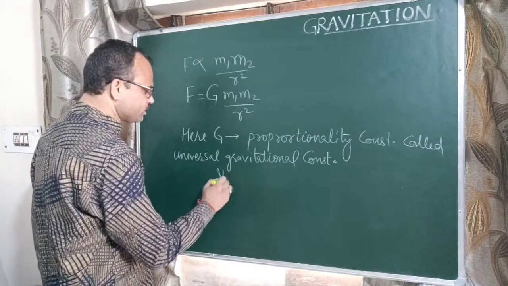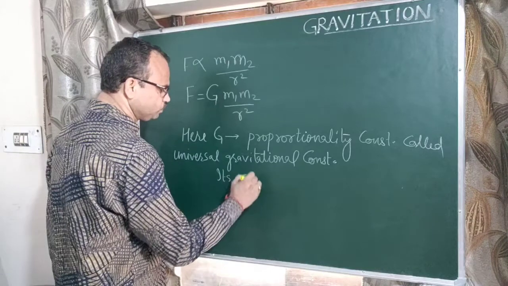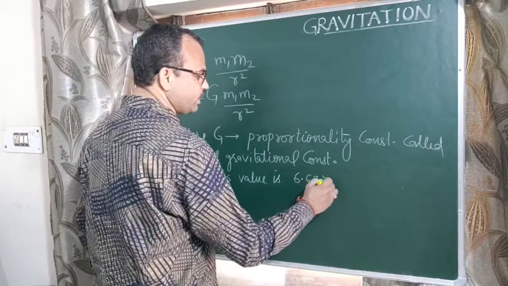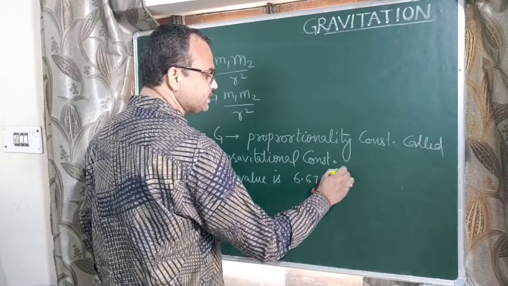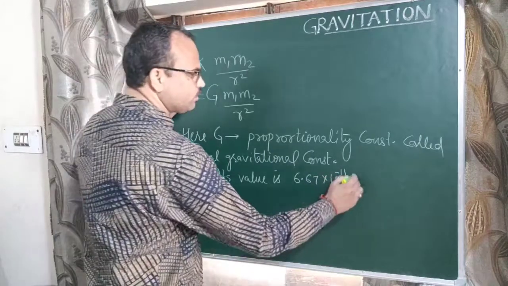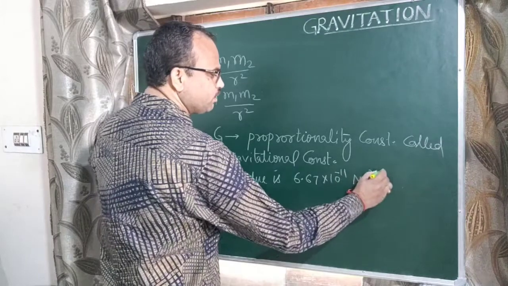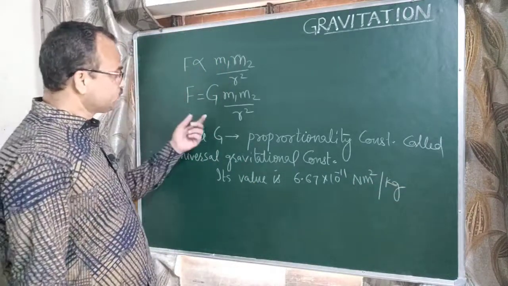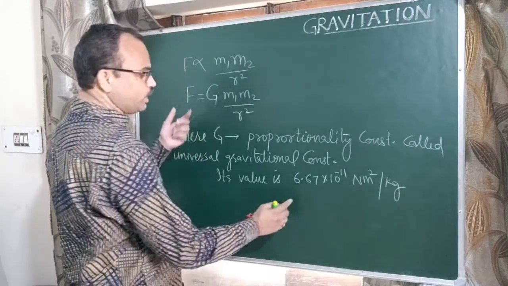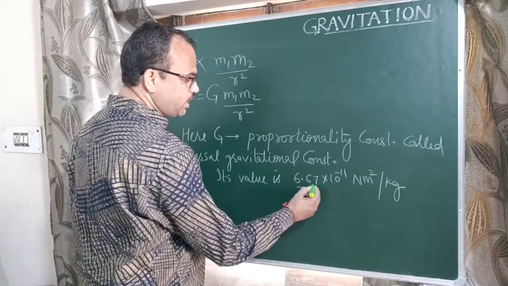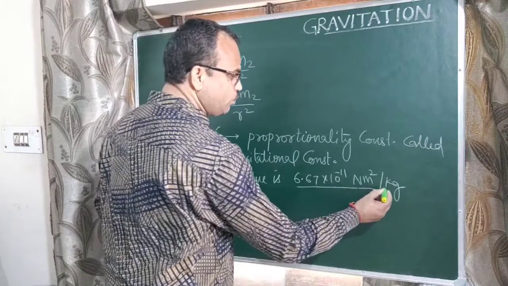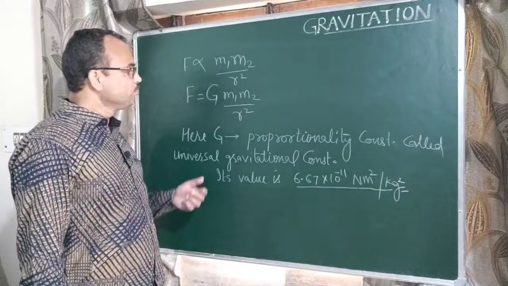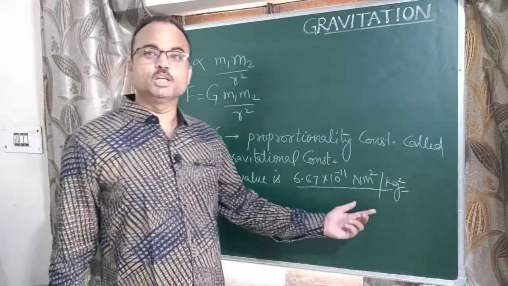Its value is 6.67 into 10 raised to power minus 11 Newton meter square per kg square. Please note, its value is 6.67 into 10 raised to power minus 11, Newton meter square per kg square.